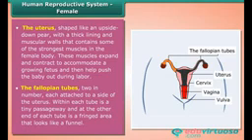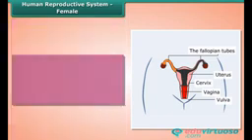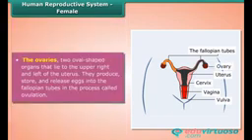Within each tube is a tiny passageway, and at the other end of each tube is a fringed area that looks like a funnel. The ovaries are 2 oval-shaped organs that lie to the upper right and left of the uterus. They produce, store, and release eggs into the fallopian tubes in the process called ovulation.